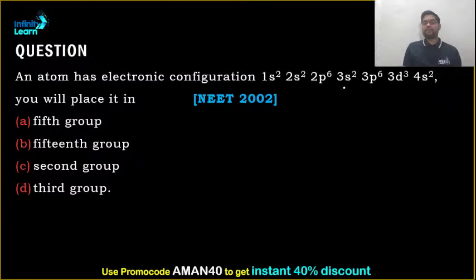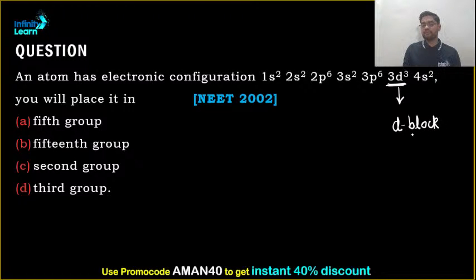An atom has this electronic configuration. You will place it in which group? Now, how to solve this particular question? It has this electronic configuration and you need to find the place. The first thing is you need to see where the last electron is entering. The last electron enters the d orbital, because it is incomplete. The rest are all complete. That means the last electron enters a d block element, so this belongs to the d block.